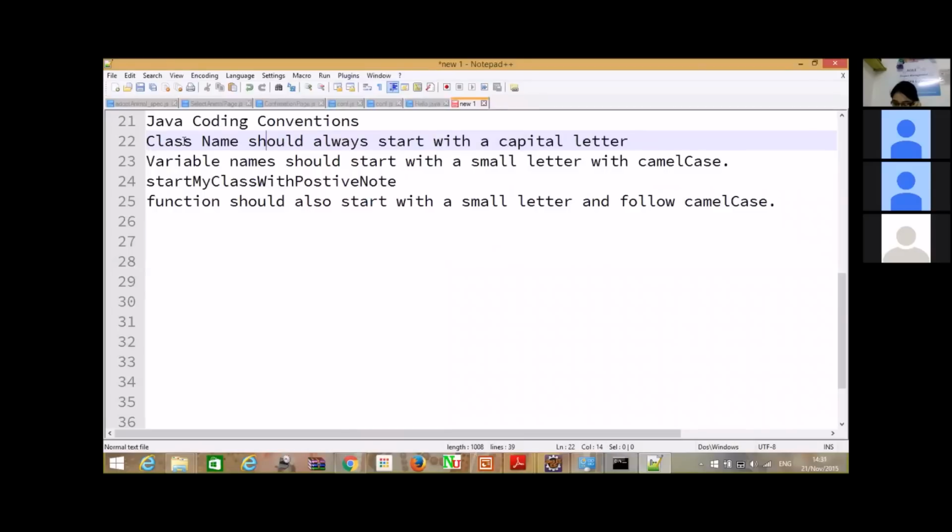So I hope this part is clear to you all. Yes, Ravi? Megha? Yeah, Ravi. Okay.